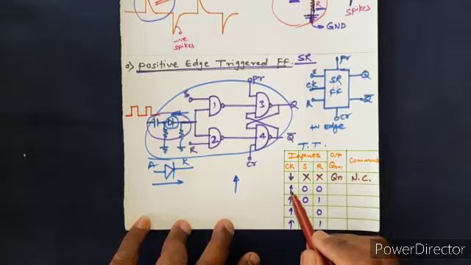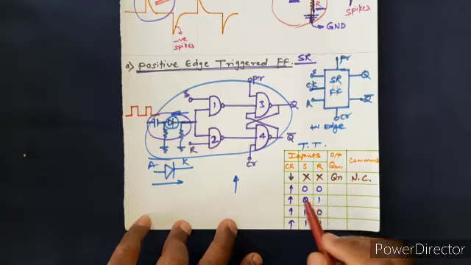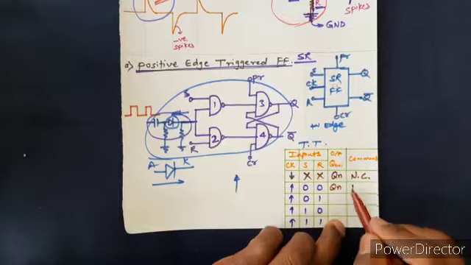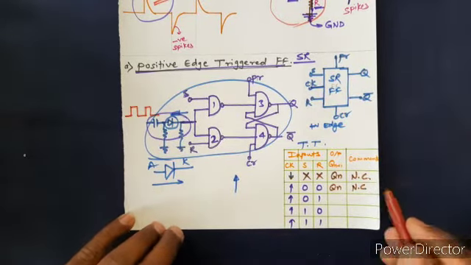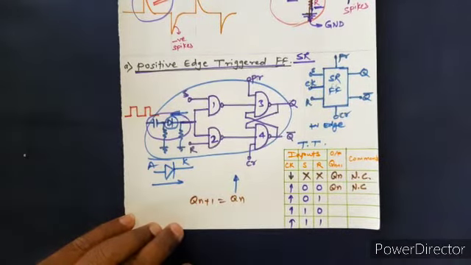Okay, if my clock is positive edge and my inputs S and R are given as 0 0, still the actual output is no change. So the previous state is equal to the next state, right? So Qn plus 1 will become Qn itself.